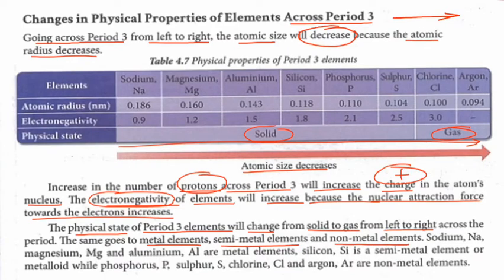Sodium, magnesium, aluminium are metal. Dan silikon di sini adalah semi-metal ataupun metalloid. Manakala phosphorus, sulfur, chlorine, and argon, semuanya ini adalah non-metal.